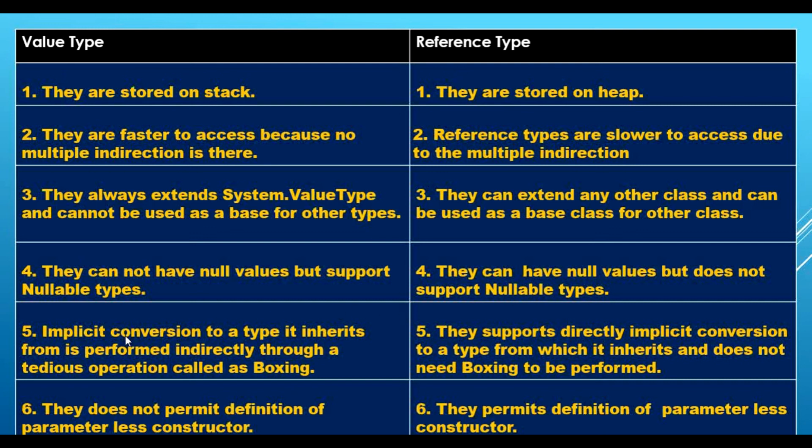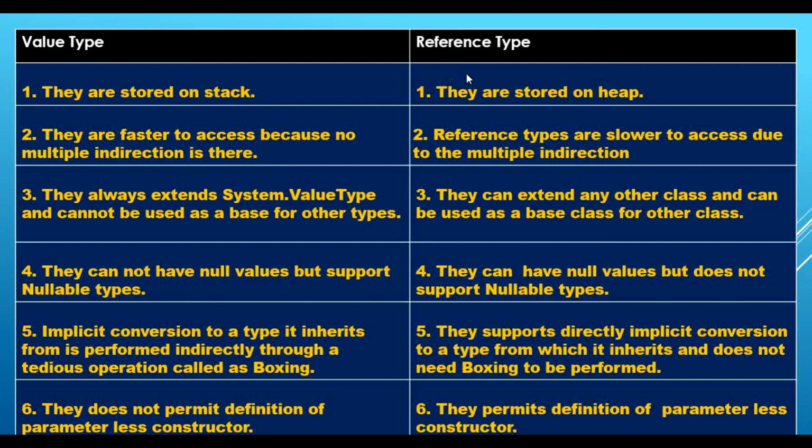But at that time I told you that the 5th point is related to boxing and unboxing, and that is why I did not explain what this point really means. Now you are aware of what boxing and unboxing are, so you will be able to understand what this point means. So we will read what it says.